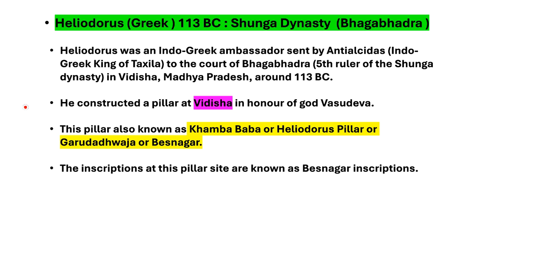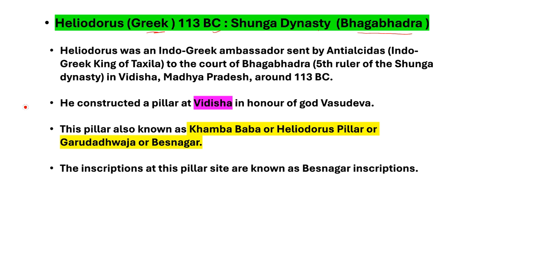Next one, Damaikas. He came from Greece. Time period is 320 to 273. He visited during the Maurya period. The ruler was Bindusara. Let's move on to the next slide. Next one, Heliodorus. He came from Greece. Time period is 113 BC. He visited during the Shunga dynasty.